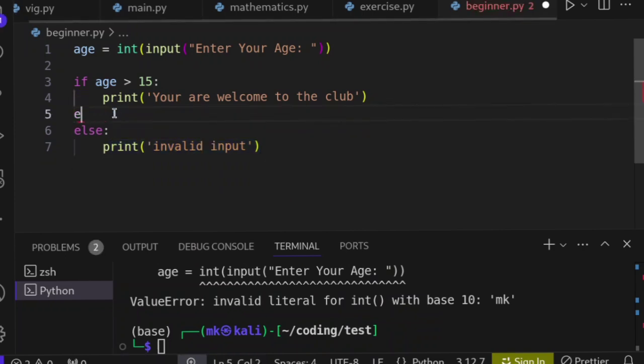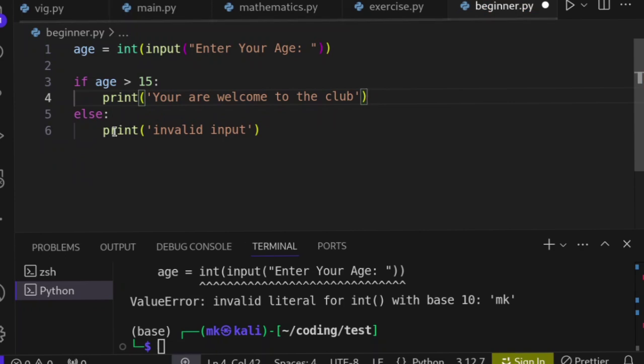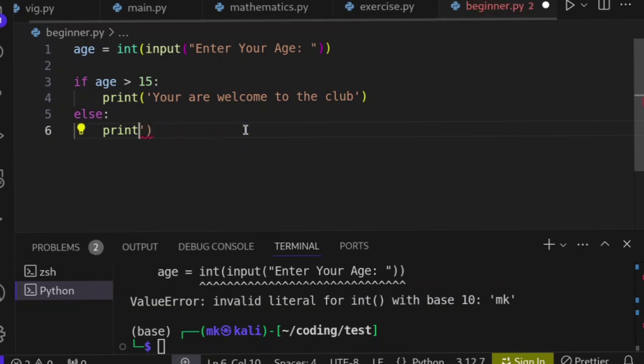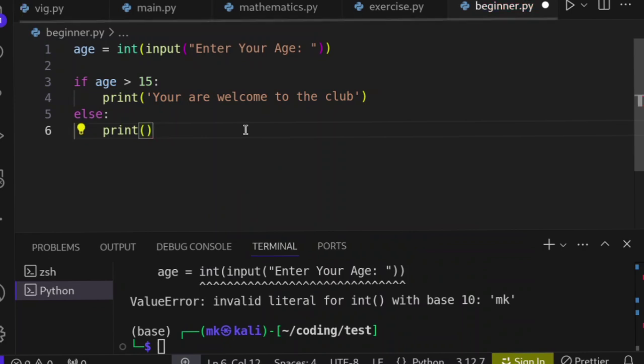else if, and now leave it as: if the age is greater than 15, print you are welcome. Else, whenever this condition becomes false, that means you are a kid, your age is less than that. Then we can just say print you are a kid.